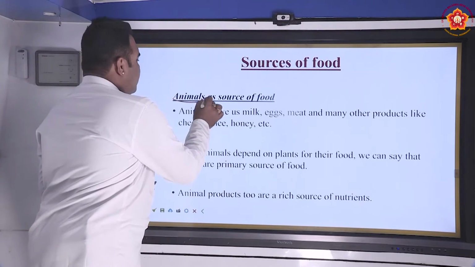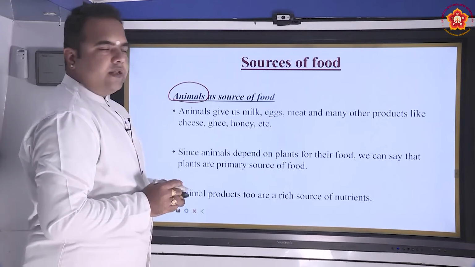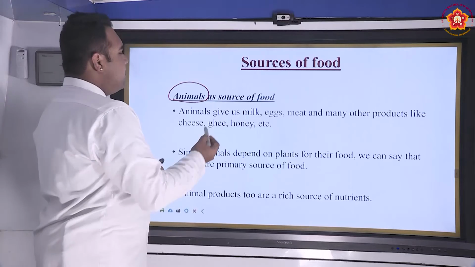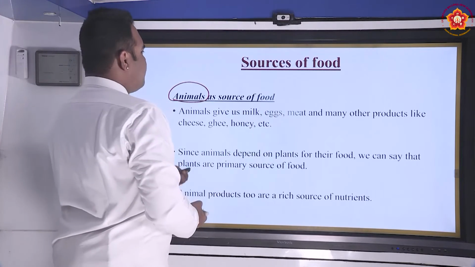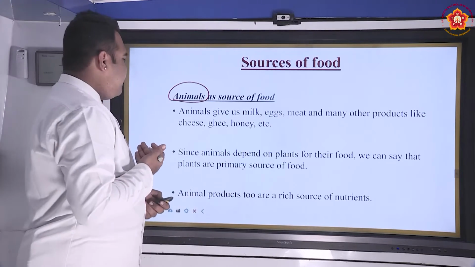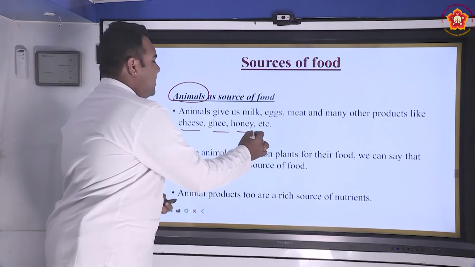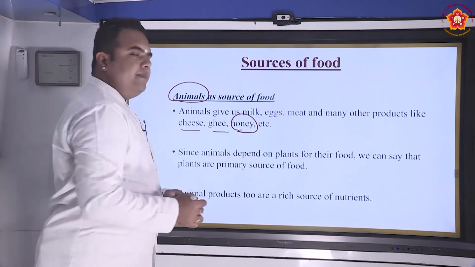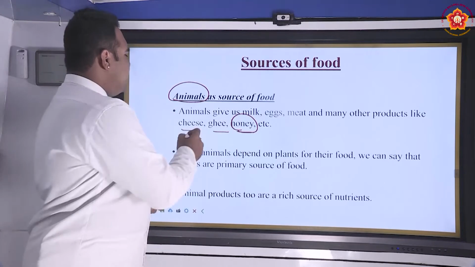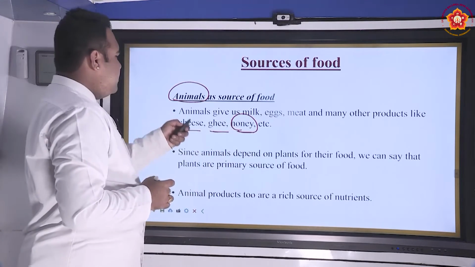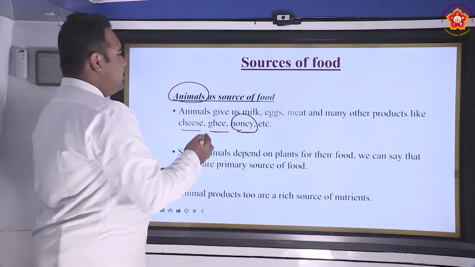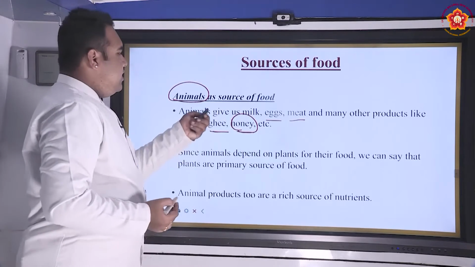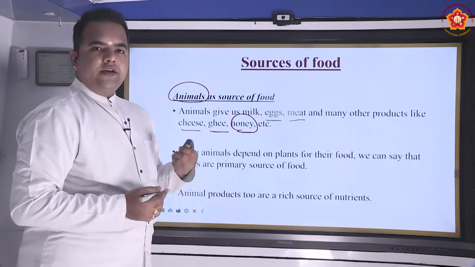Now we will see the different kinds of animal sources of food, that is, the sources of food that are obtained from animals. For example, milk, eggs, meat and many other products, that is, the dairy products like cheese, ghee and honey, are all animal products. Honey is obtained from honeybees, it's an animal product. Ghee is a refined part of the milk. Cheese is a refined part of the milk. And then we have eggs and meat that are obtained from animals. Each of these has a different nutritional value.